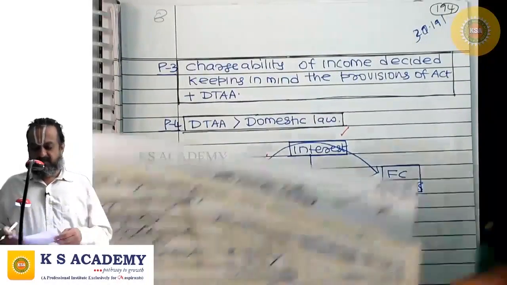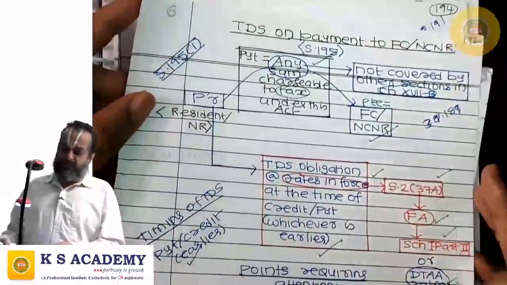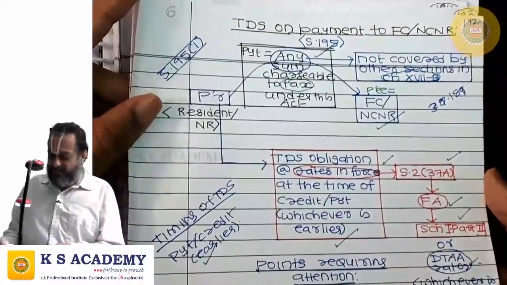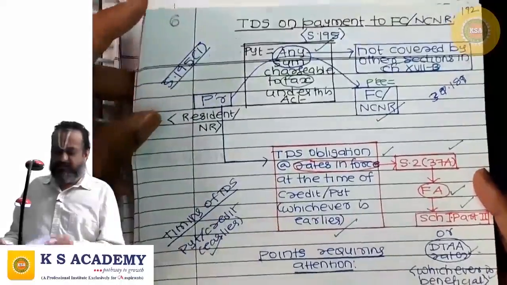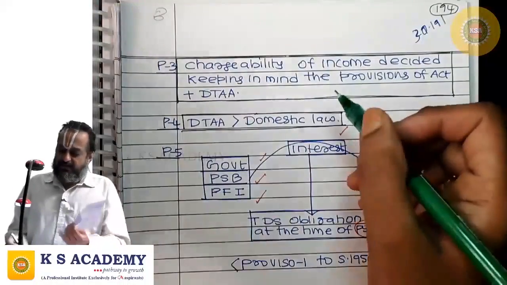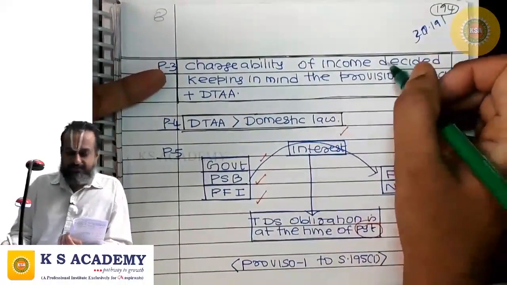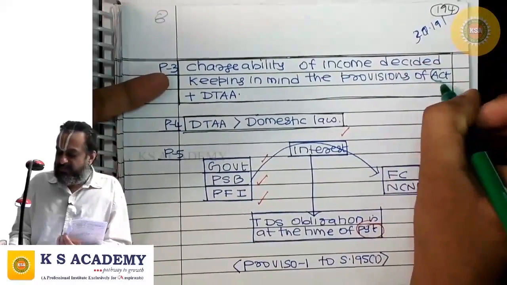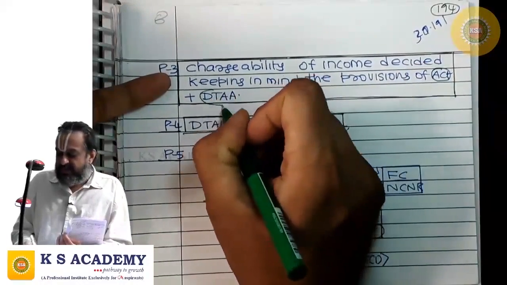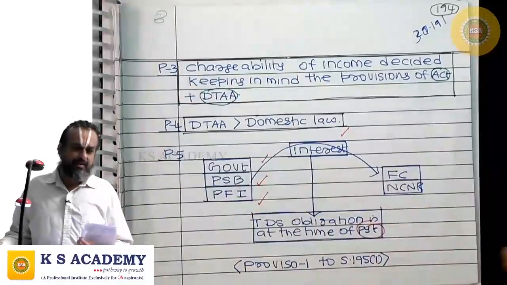Next, I was telling you the payment is any sum chargeable to tax under this act. This chargeability of income shall be decided keeping in mind the provisions of the Income Tax Act as well as the double tax avoidance agreement.